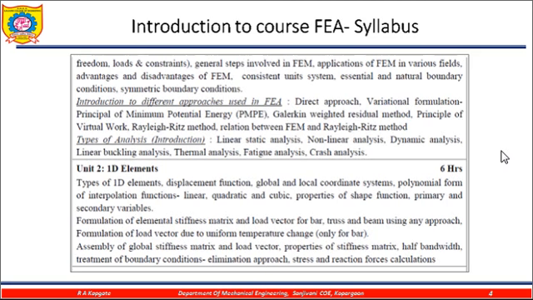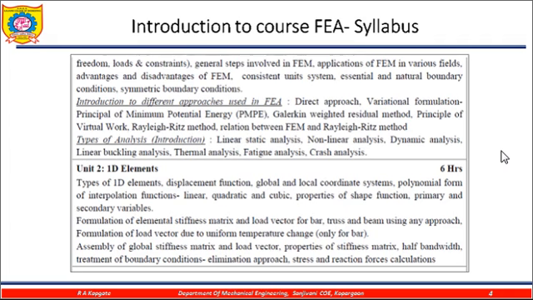While in chapter number 2, you need to focus only on the 1D problems. Those problems are a bar problem, truss problem, or beam problem, because we consider the bar problem, truss problem, or beam problem as 1D problems. In the same way, you need to understand the different coordinate systems in unit number 2, because for coordinate systems we know only the Cartesian or polar, but we never think about the different types of coordinate systems. There is the natural coordinate system also, but in chapter number 1 you need to learn only the local and the global coordinate system.